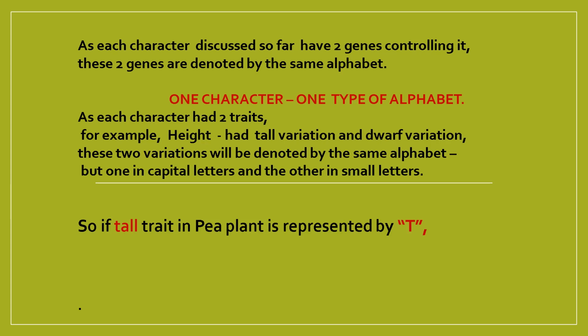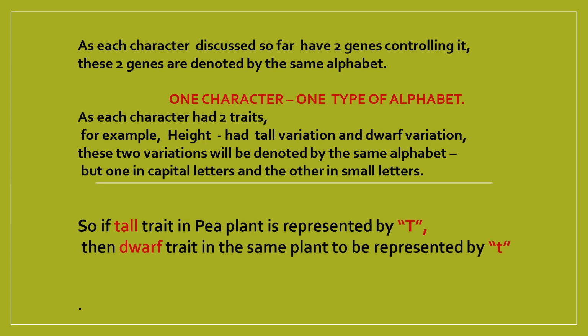Now, which variation will take the capital letter and which will take the small letter will be seen in the next slide. I've given an example here. If the character is height and the trait is tall, and I represent it by a capital T, then the dwarf trait of the same character, that is height, will be represented by a small t and not by a d.